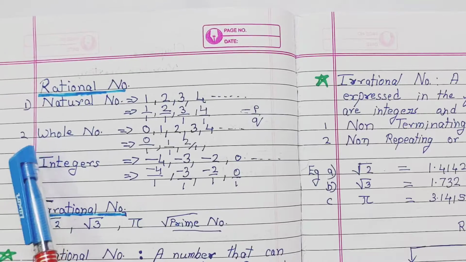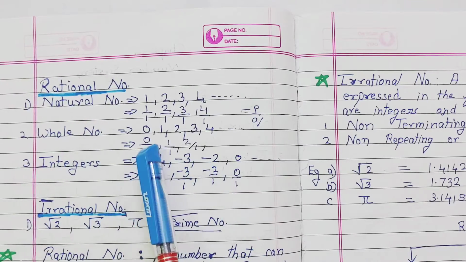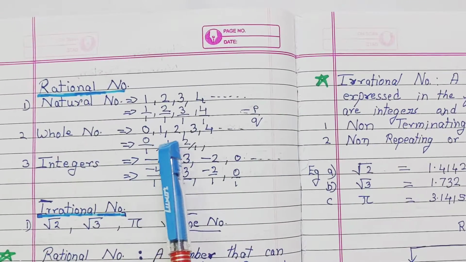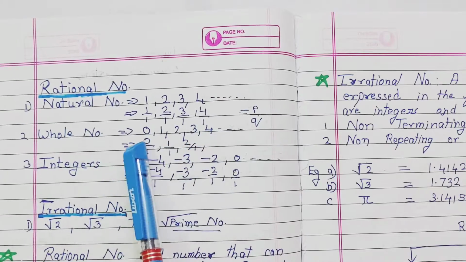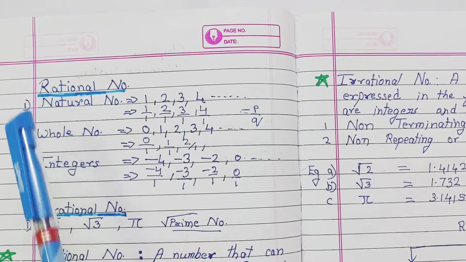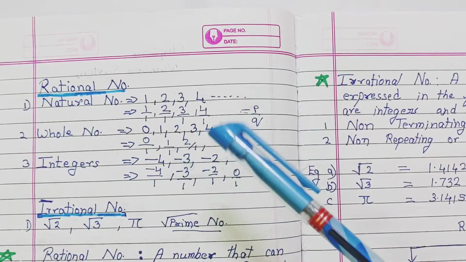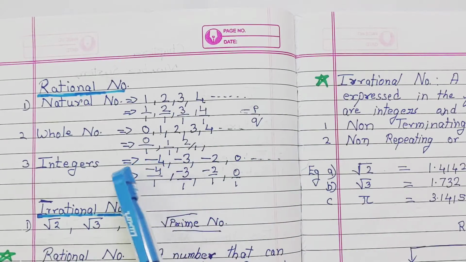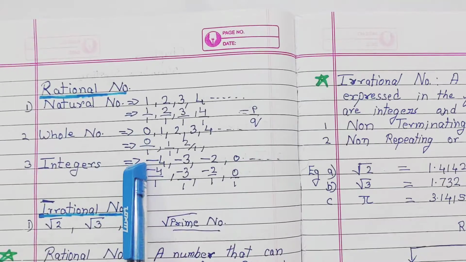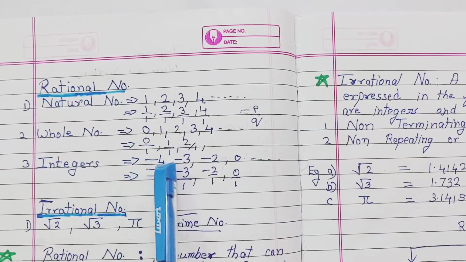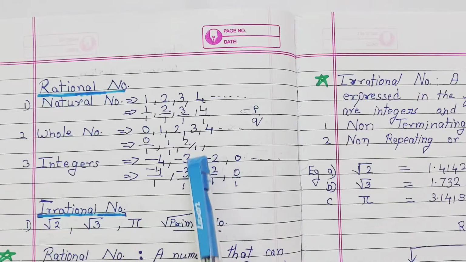Likewise, let us move to our whole numbers. Whole numbers start from 0: 0, 1, 2, 3, 4. So are these numbers rational numbers? Yes, they are, because even though we can't see anything below these numbers, there is still an invisible 1 there. So 0 can be written as 0 by 1, 1 can be written as 1 by 1, 2 can be written as 2 by 1.